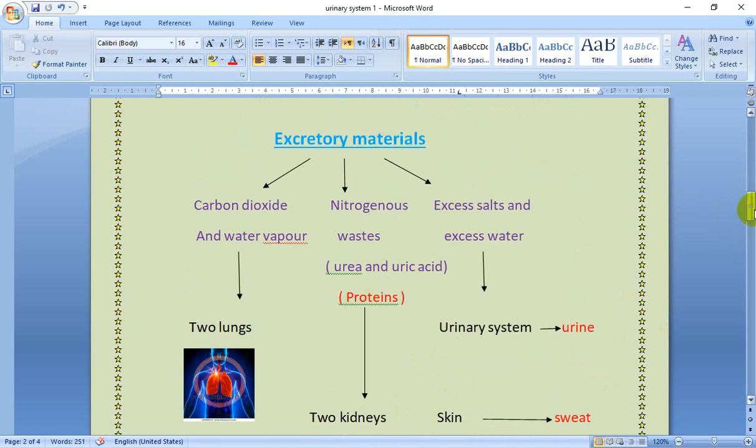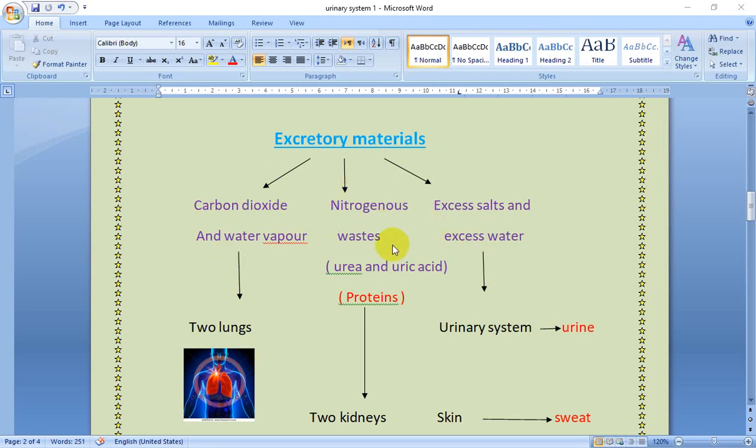Okay, again, we have three types of excretory materials which are produced inside the body cells. First type, carbon dioxide and water vapor; second, nitrogenous wastes; third, excess salts and excess water. And the blood carries these wastes to special organs to get rid of them. Carbon dioxide and water vapor, we get rid of them through the two lungs during the exhalation process.